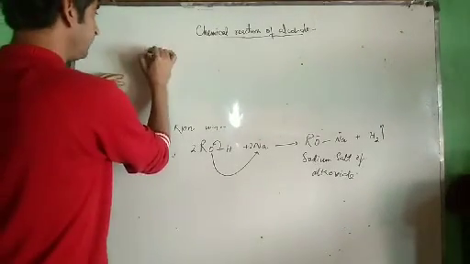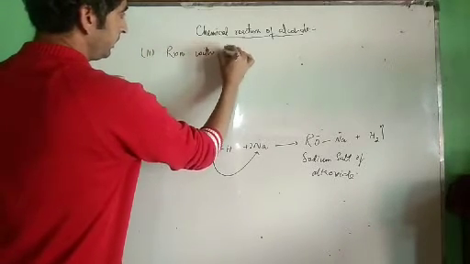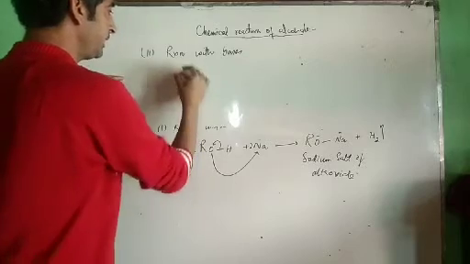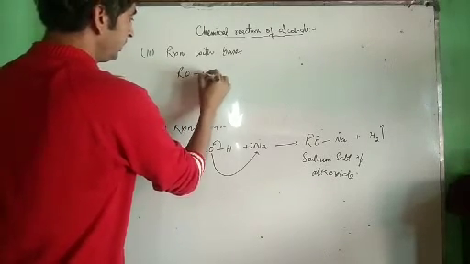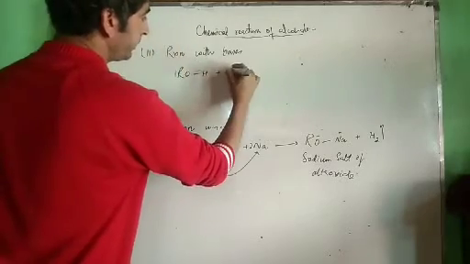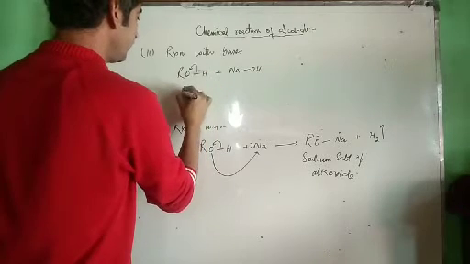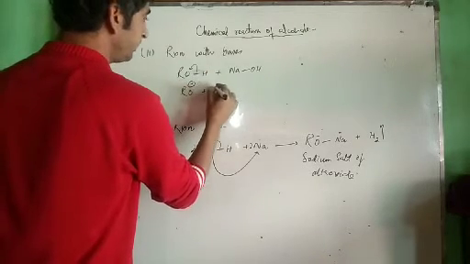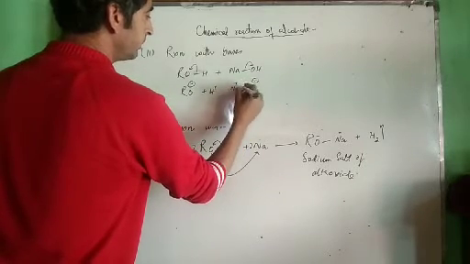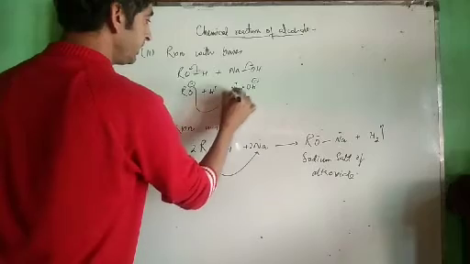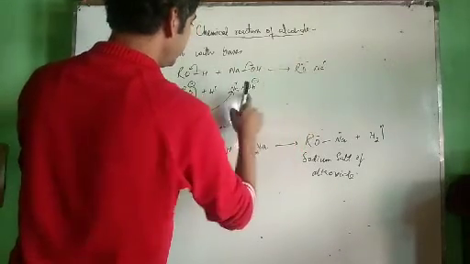The second reaction is with bases. Acids react with bases and form salt. This is ROH. Let us take sodium hydroxide. What happens? This bond breaks over here, we get RO negative plus H positive. This bond breaks over here, we get OH negative plus sodium positive. Now this negatively charged ion attacks over here, we get the salt RONa plus water.